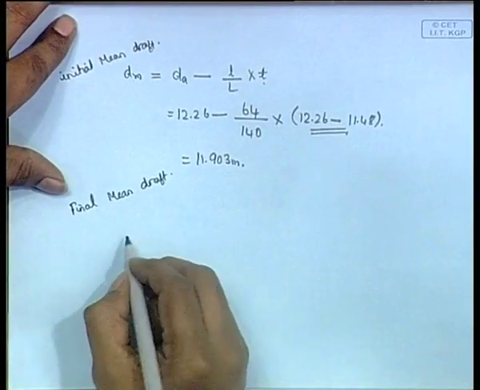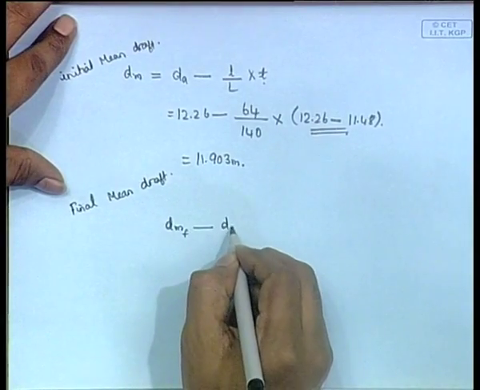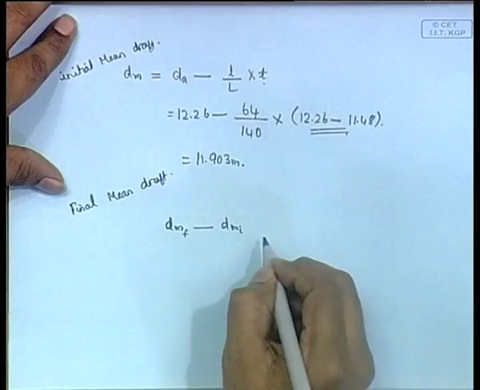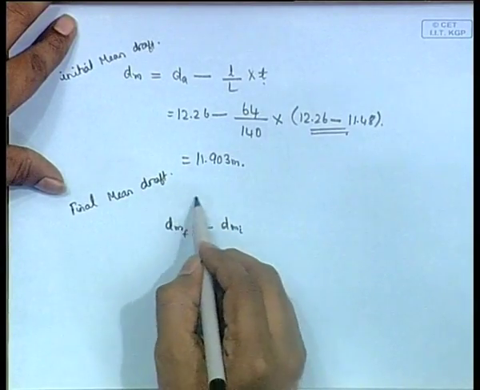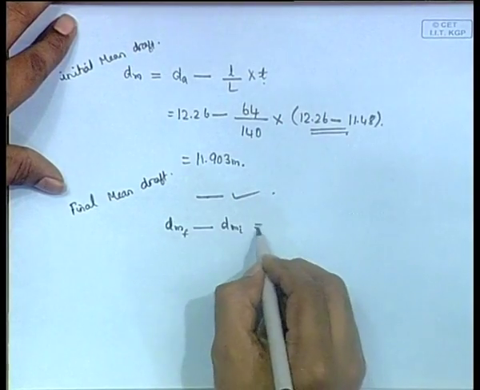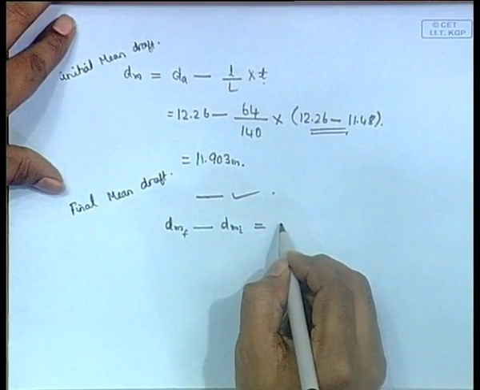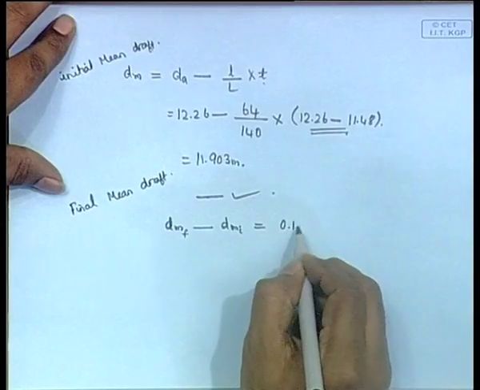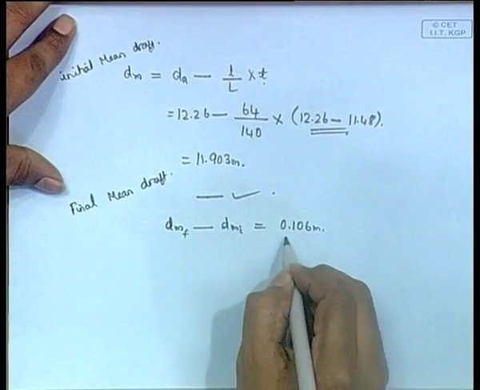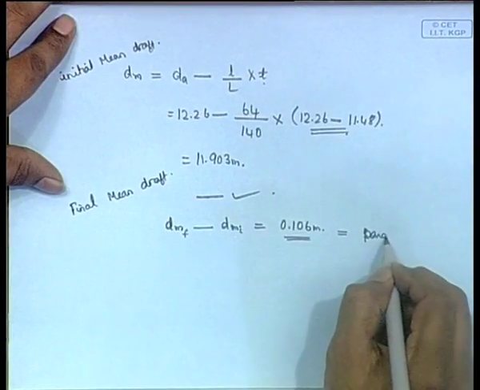Then the final draft minus the initial draft, dm initial. So just do that, I am not doing it. So this draft minus this initial draft comes in this case as 0.106 meter. So this is your parallel sinkage.